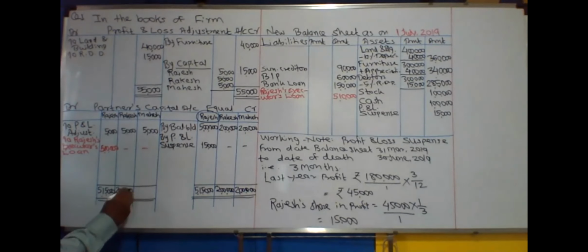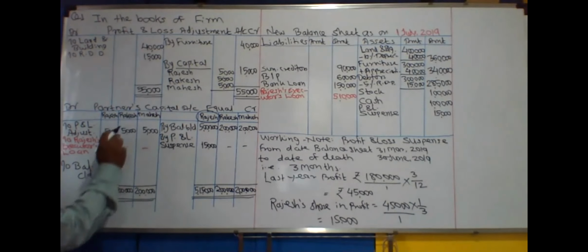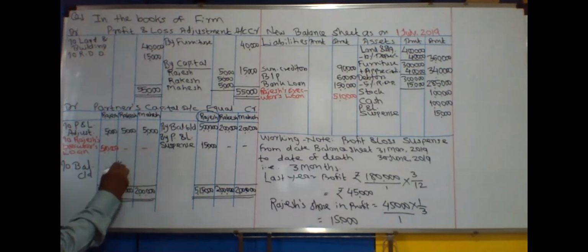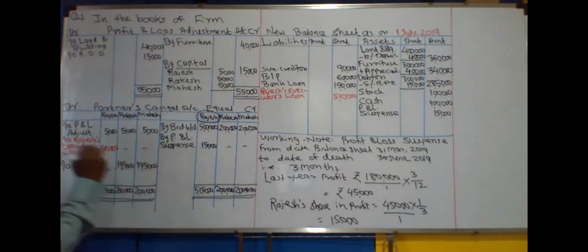And the difference you write as, by balance carried down. Now 2 lakh minus 5,000. The difference is 1,95,000 for Rakesh, 1,95,000 for Mahesh.